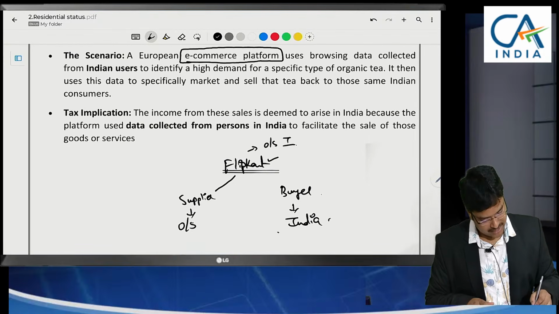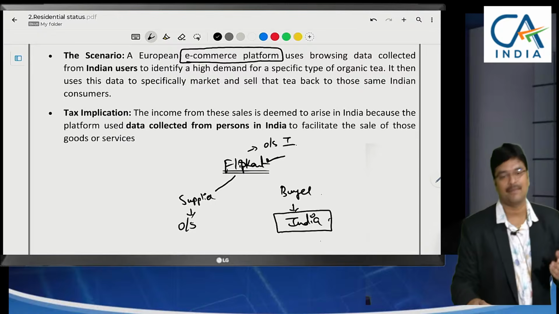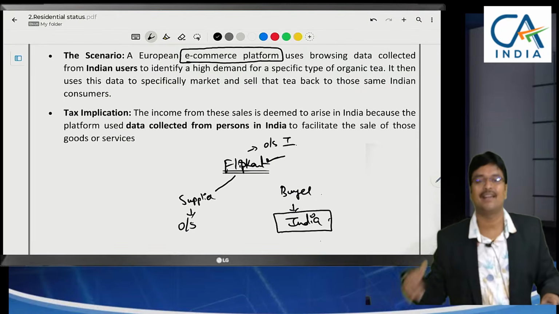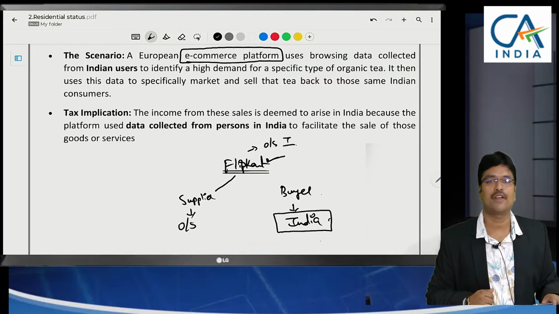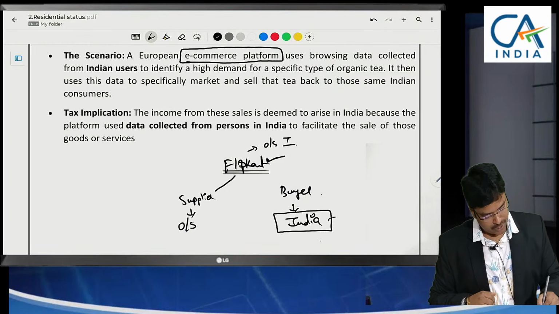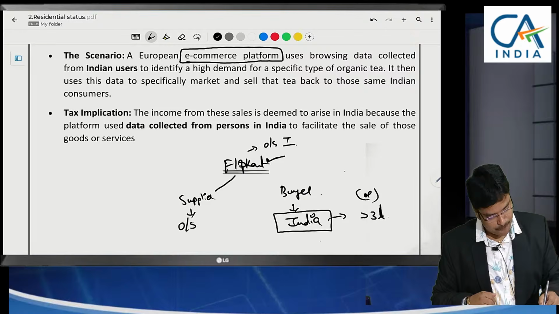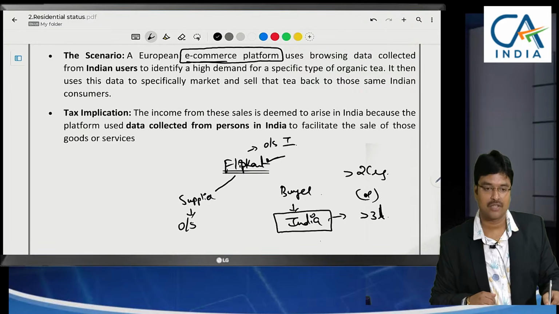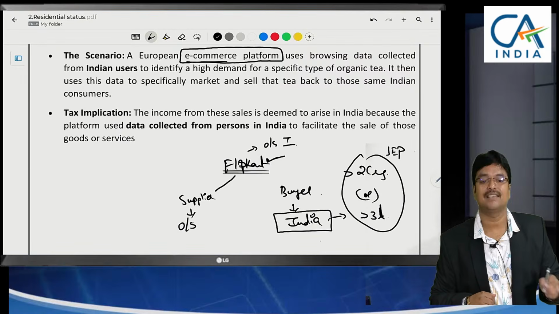Since you are selling the goods in India, we create an account in Flipkart. Everyone has an account in Flipkart or Amazon. Unless we have an account, we can't enter the delivery address. No? That's why. We usually have an account based on our phone number or email ID, whatever it may be. So if these users are greater than 3 lakhs, or if the sale of products through the e-commerce platform is greater than 2 crores, then this will be treated as significant economic presence in India.